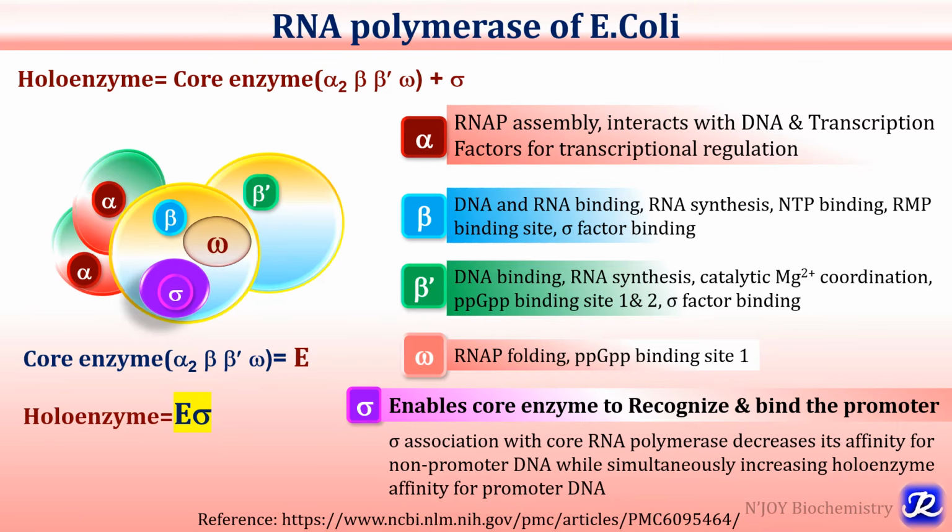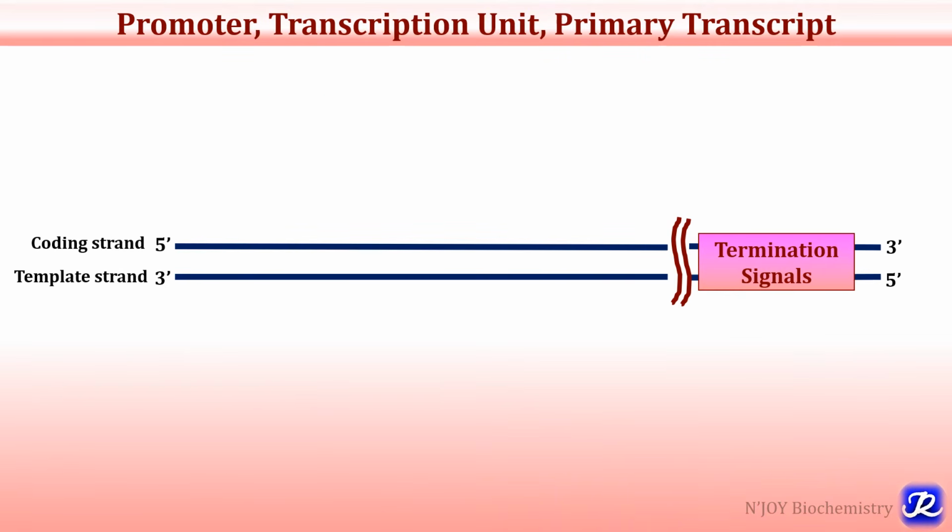The sigma factor enables the core enzyme to recognize and bind the promoter. So the association of sigma with core RNA polymerase decreases the affinity of core polymerase for non-promoter DNA while simultaneously increasing the holoenzyme affinity for promoter DNA. So the association of the sigma factor to this core enzyme is very important for recognition and binding of the enzyme to the promoter and to start the transcription process. Promoters are very important in transcription. They are part of the transcription unit. So let's understand about promoters, transcription unit, etc.